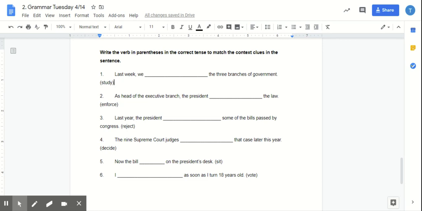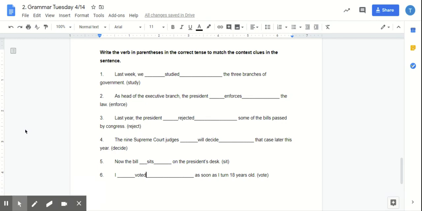So it says last week we blank the three branches of government, and our word is study. We know if we're talking about last week, that is in the past. So we need to say we studied in order to complete this sentence. So you are putting the correct tense of this word on the lines. Okay? Go ahead and pause the video and get started.